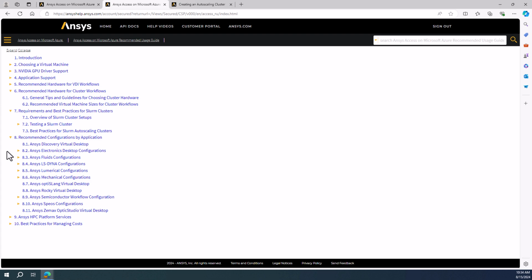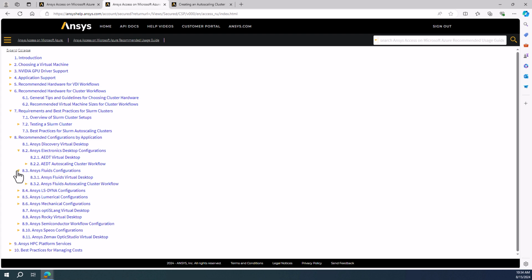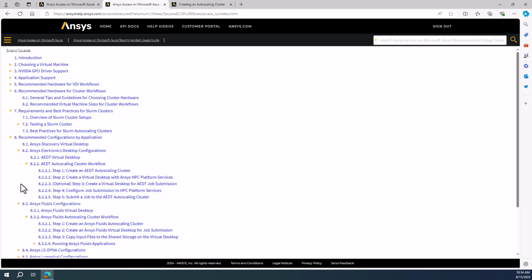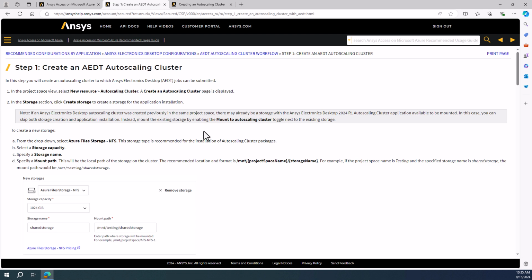In this video, I'll be creating a cluster for both Electronics Desktop and for Fluent users. And you can see that in these steps, there may be some differences. If we click on and follow the steps here, there may be more details that are different. So I suggest looking through the recommendations guide for each of the applications that the autoscaling cluster will support.